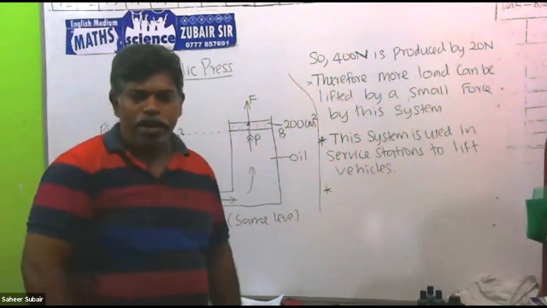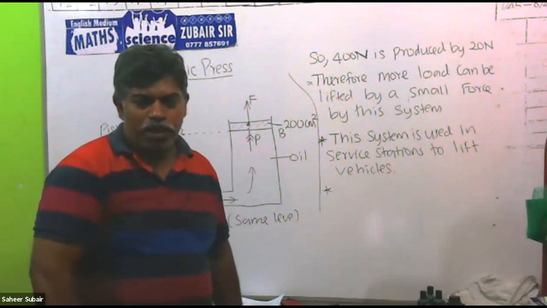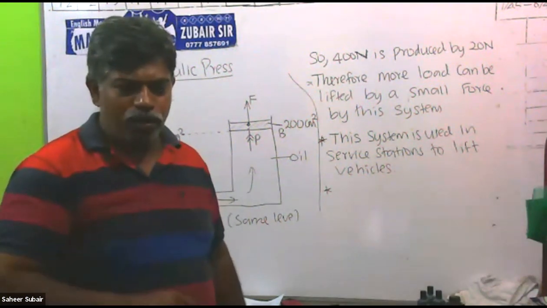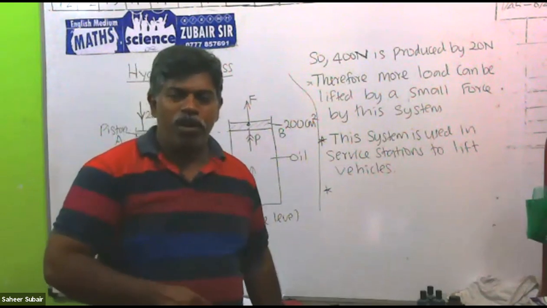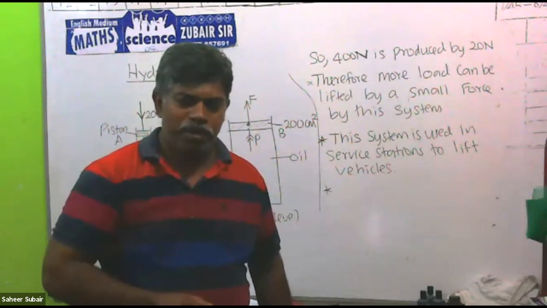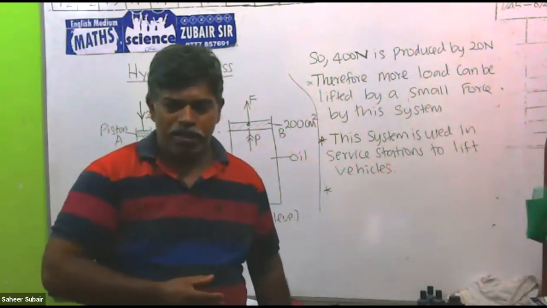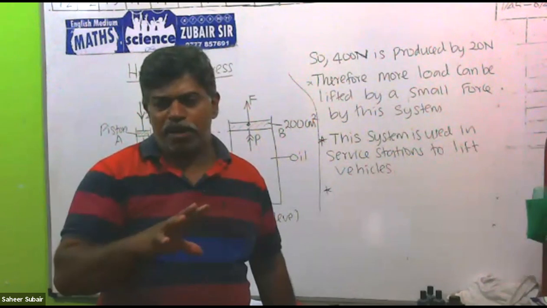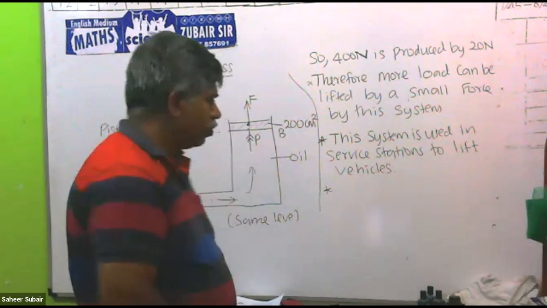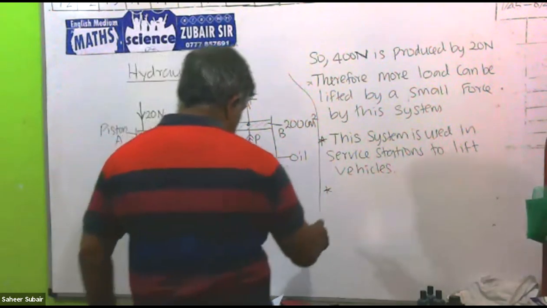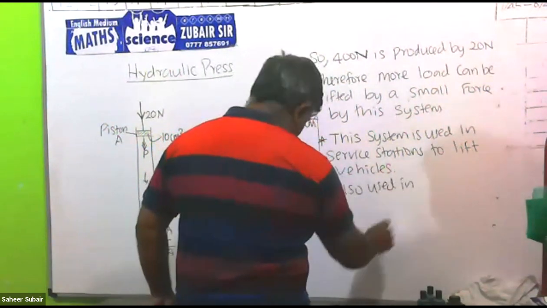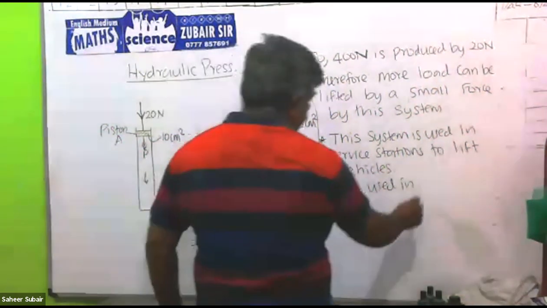So those are commonly called hydraulic pumps. There are two systems in this instrument. One is called mechanical, another one is called hydraulic. In hydraulic, only this system is there. In the mechanical one, pulleys and chains are there, or pulleys and cogwheels are there. The mechanical one is different. The hydraulic one only uses liquids. So it is also used in hydraulic pumps.